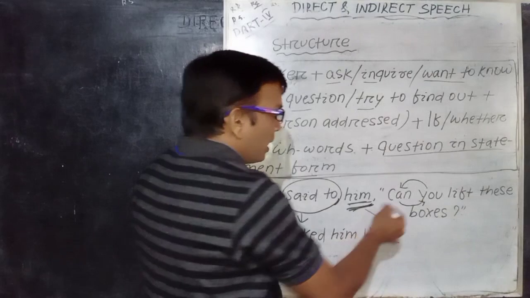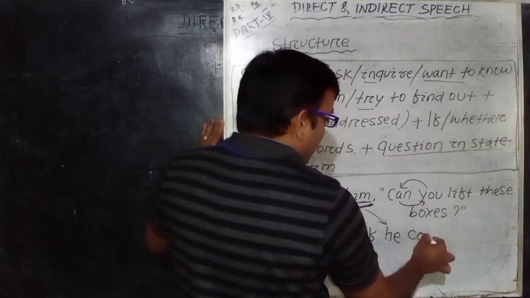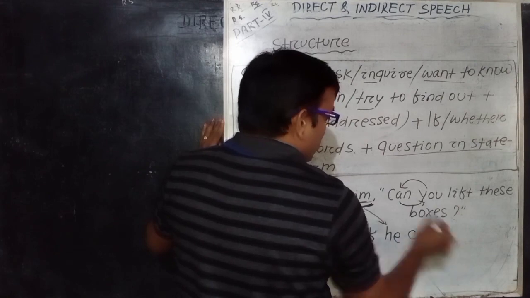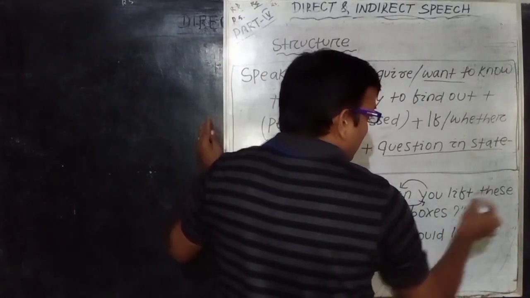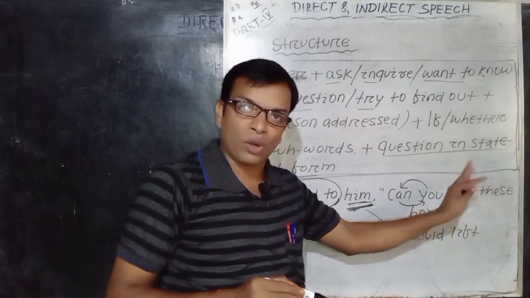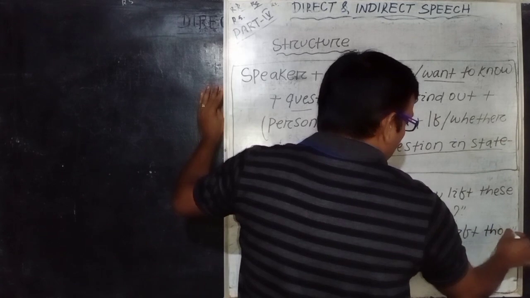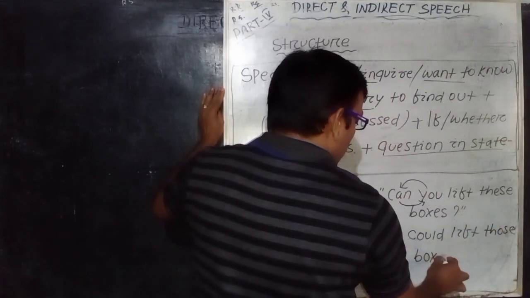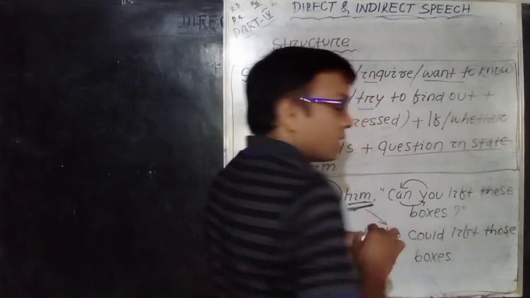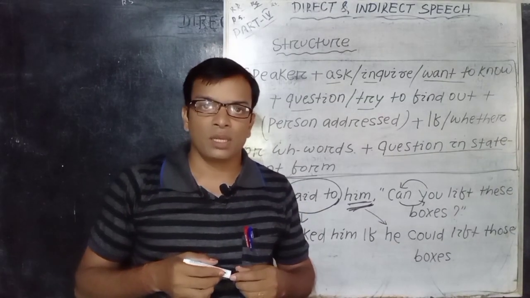Then can, the modal auxiliary, is in present tense; now change it into past tense, could. He could lift. Then there is the demonstrative these; according to the change it will be those, remember, those boxes. There is only a single punctuation mark, a full stop at the end of the sentence.